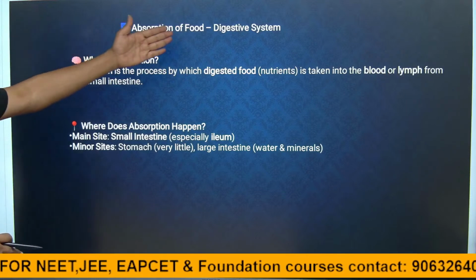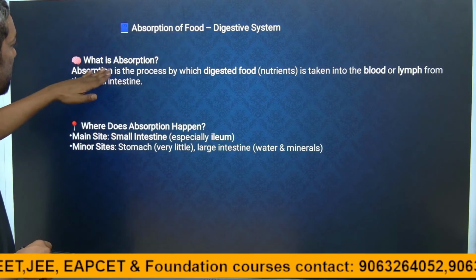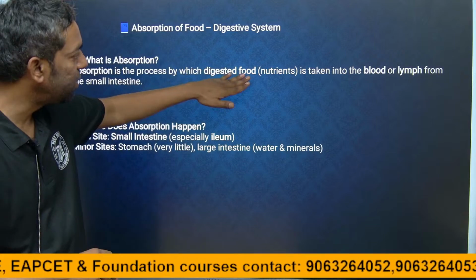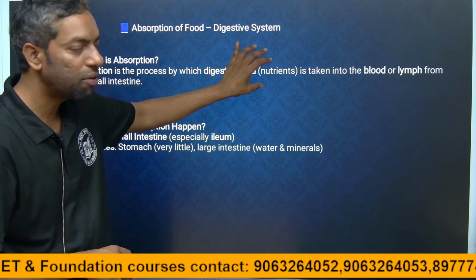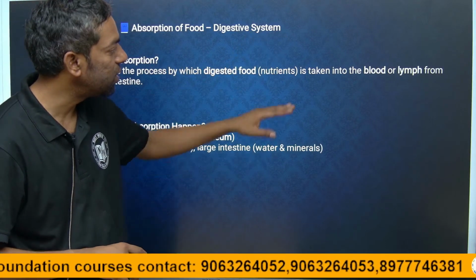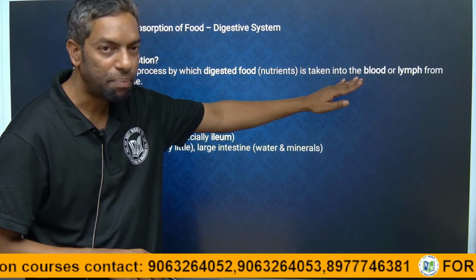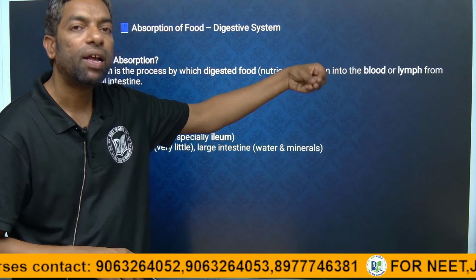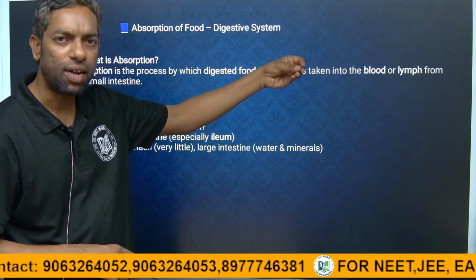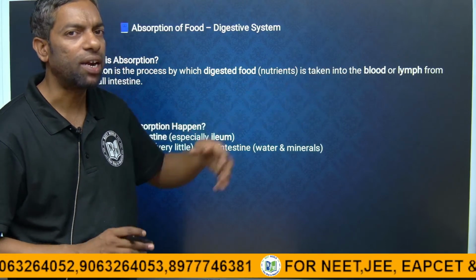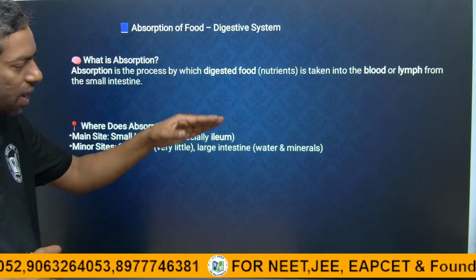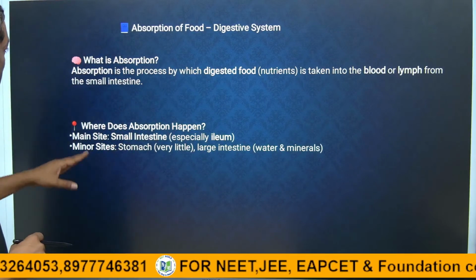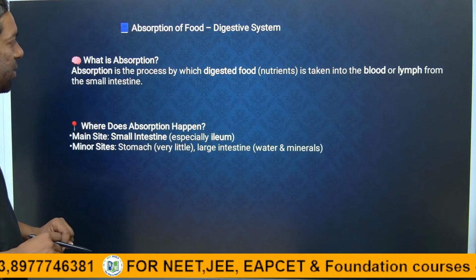What is absorption of food in digestion? Absorption is the process by which digested food, that is nutrients, macromolecules converted into micromolecules, enter the blood or lymph. The lymph system is also connected with the small intestine. They are carried through the blood or lymph in the small intestine.